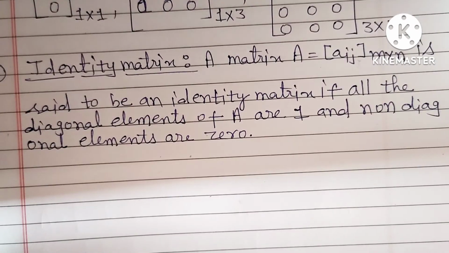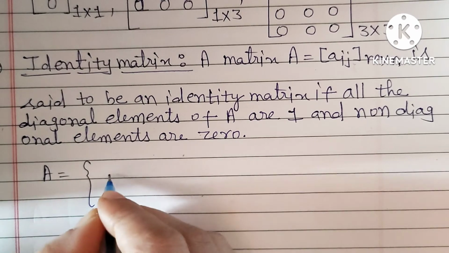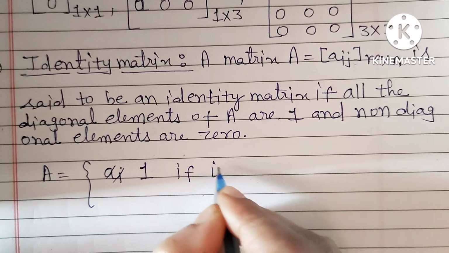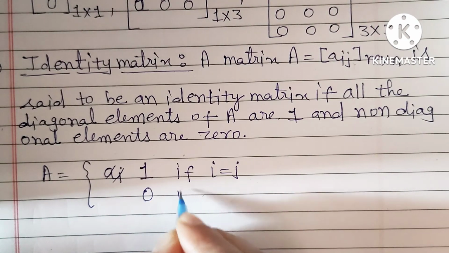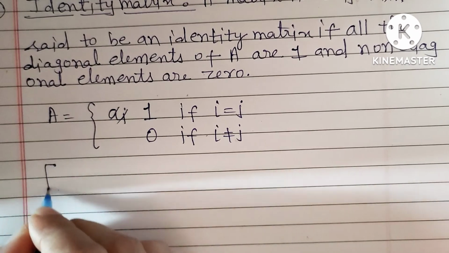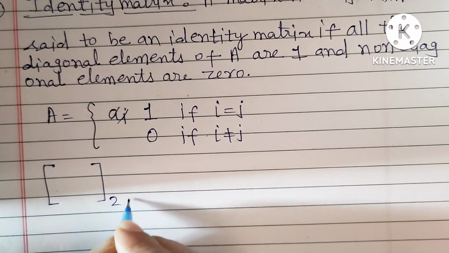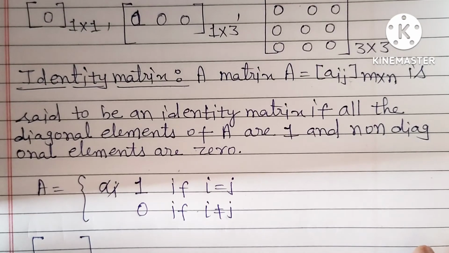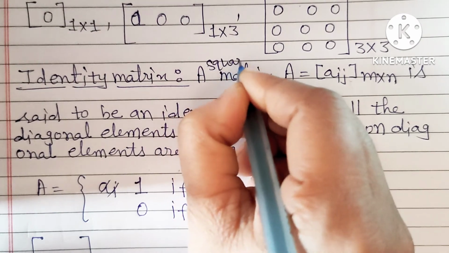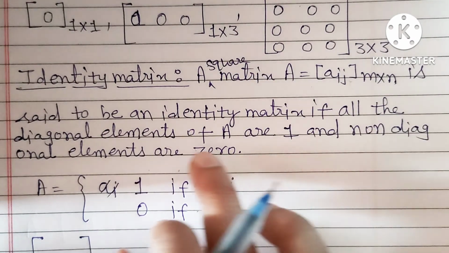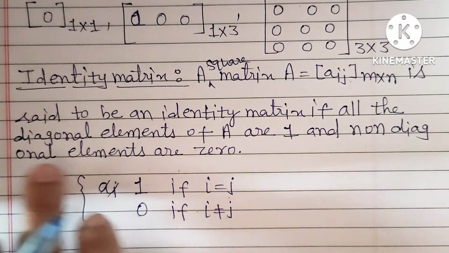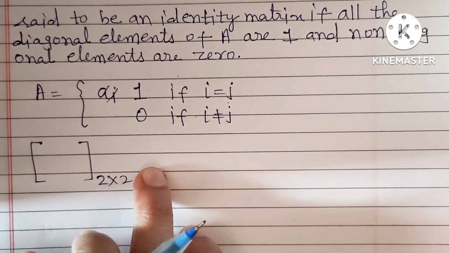ओके, कहने का मतलब Aij should be 1 if i is equal to j, and it will be 0 if i is not equal to j. Okay, so we'll consider 2 cross 2 matrix. Okay, or yes, in the identity matrix, this is necessary, the matrix should be square. A square matrix is said to be identity matrix when all the diagonal elements of A are 1 and non-diagonal elements are 0.